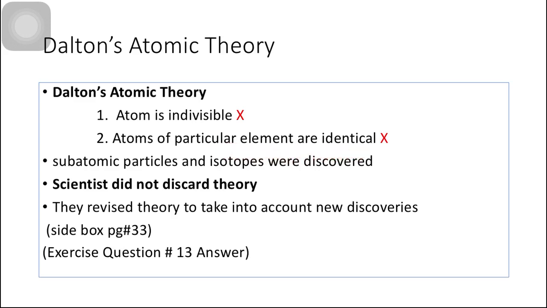But later on, the discovery of subatomic particles and isotopes proved that these two postulates of Dalton's atomic theory were not correct about the atom. So scientists did not discard his whole theory. Instead, they revised the theory to take into account new discoveries. This shows how prevailing theories change.